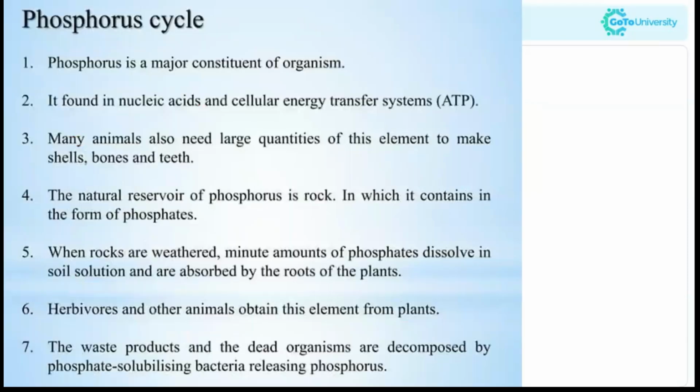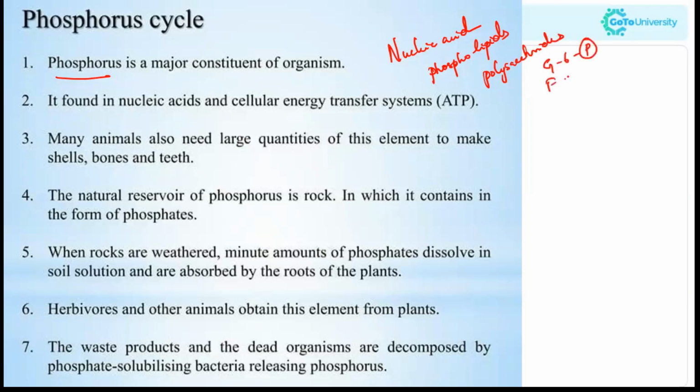Now, moving to the phosphorus cycle. Phosphorus is a major constituent of organisms. Do you know where it is found? In nucleic acid, phospholipids, and in some polysaccharides, they do have phosphate, isn't it? Like glucose 6-phosphate, fructose 6-phosphate, they do have phosphate, isn't it? So it is found in nucleic acid and the cellular energy transfer system. Even the energy we utilize has phosphate. So that means we need phosphorus.